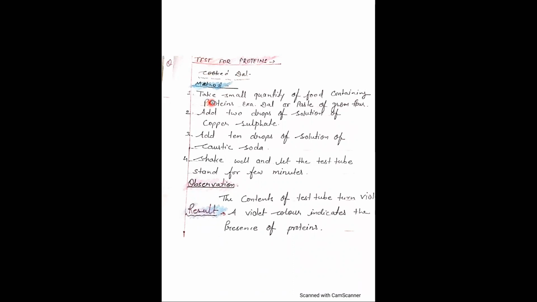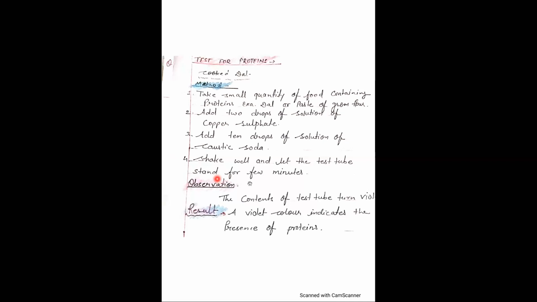Now add 2 drops of solution of copper sulfate. Then the third step is add 10 drops of solution of caustic soda. After adding these two chemicals, shake the mixture well and let the test tube stand for a few minutes.